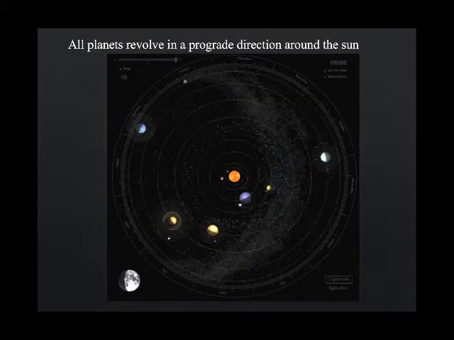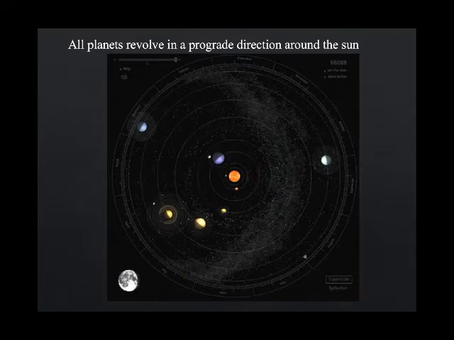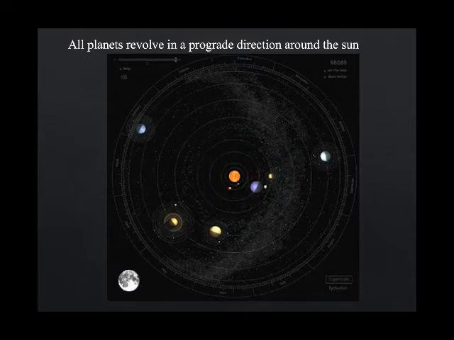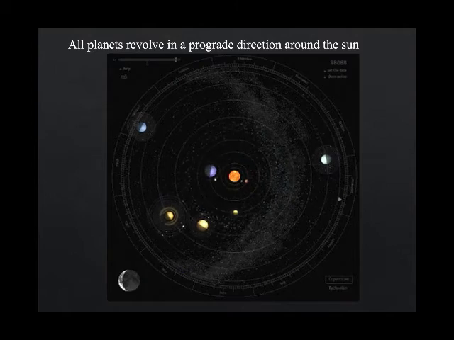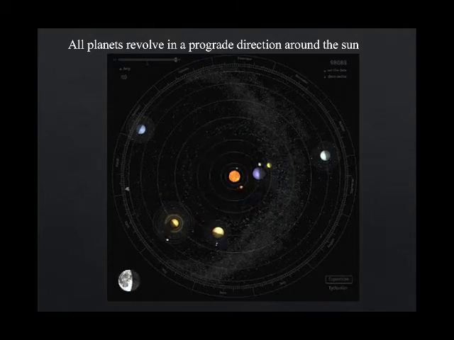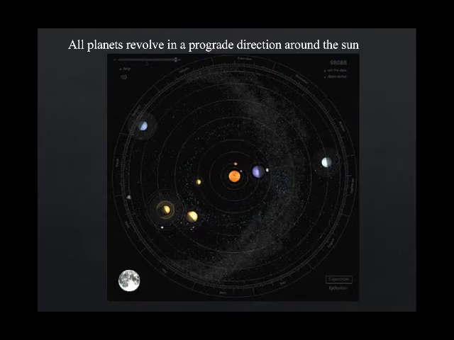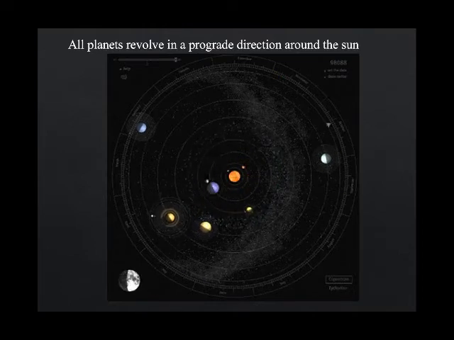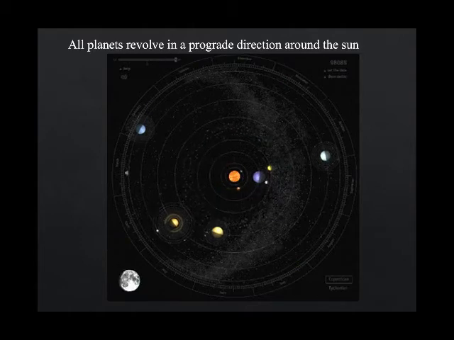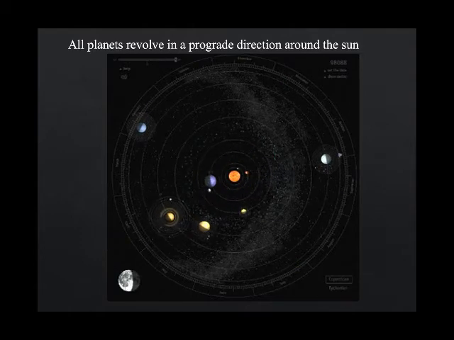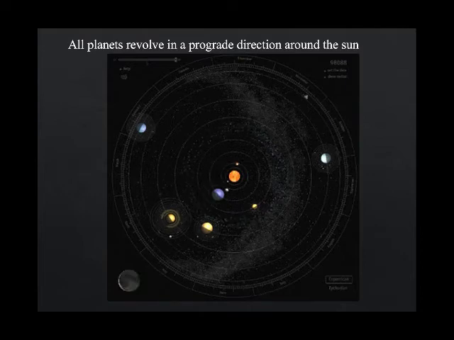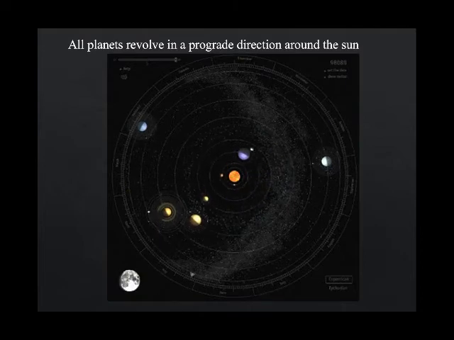All planets revolve in a prograde direction around the Sun. So a couple of terms here. Revolving is the same concept as orbiting. Prograde is a word that describes something moving in the same direction as the Earth. So in other words, all of the planets revolve in the same direction as the Earth does. That direction is counterclockwise as viewed from above.